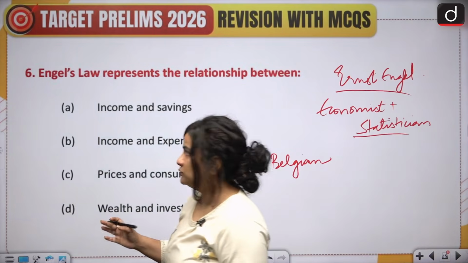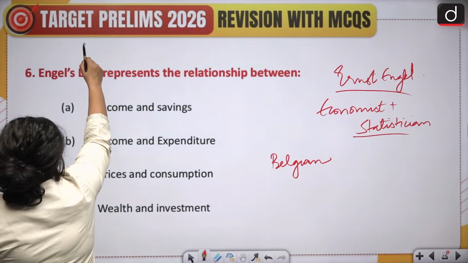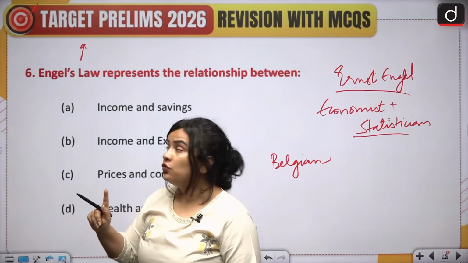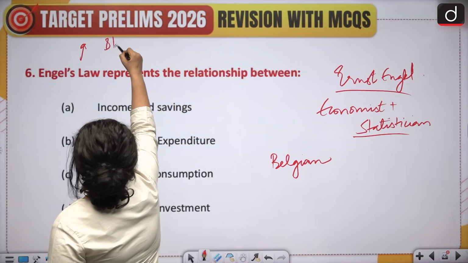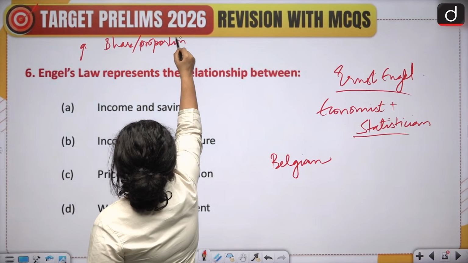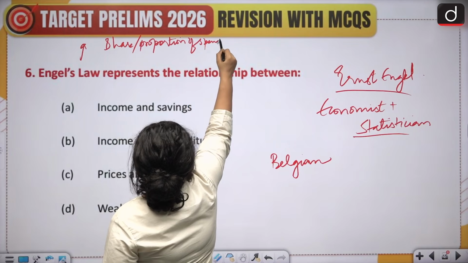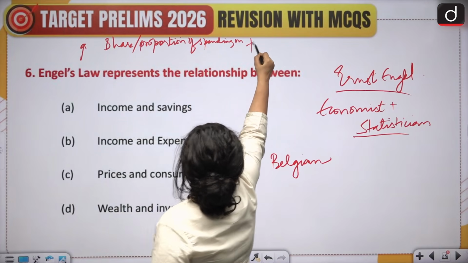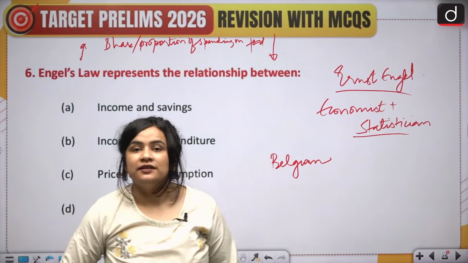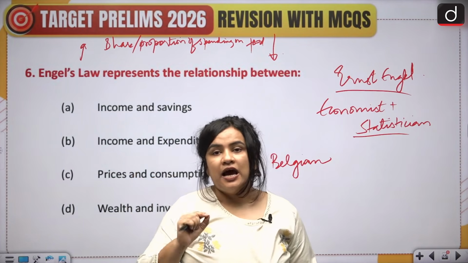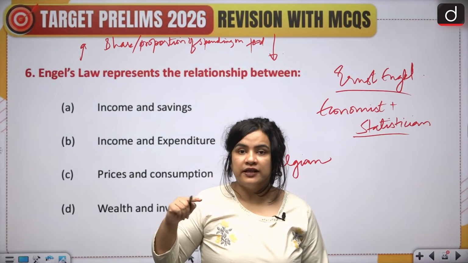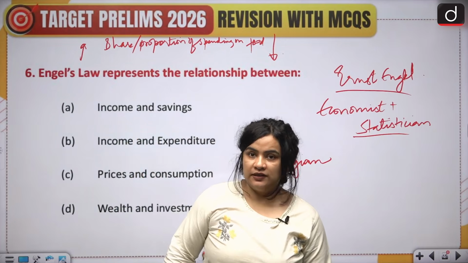So his observation was that as the level of income in a household rises, the share or proportion of spending on food decreases. Notice that I'm not saying here that the spending on food decreases. I'm simply saying that the share of that spending out of their total income on food decreases.